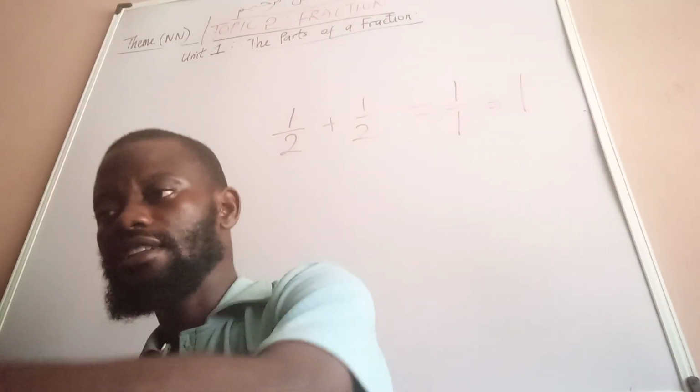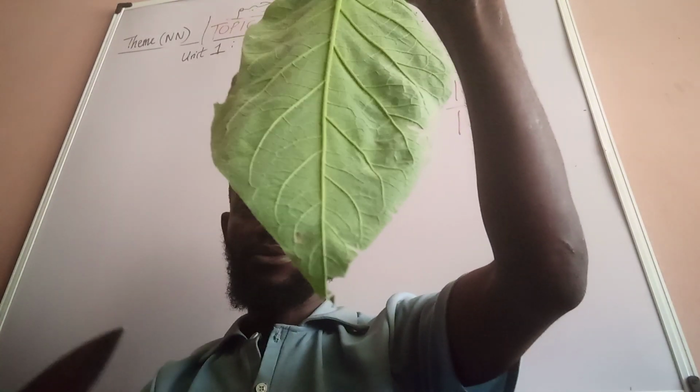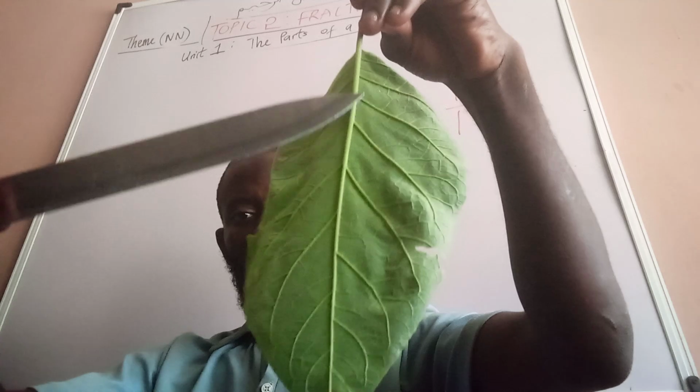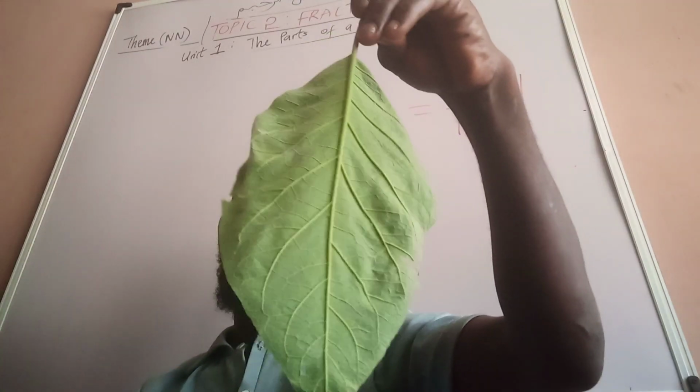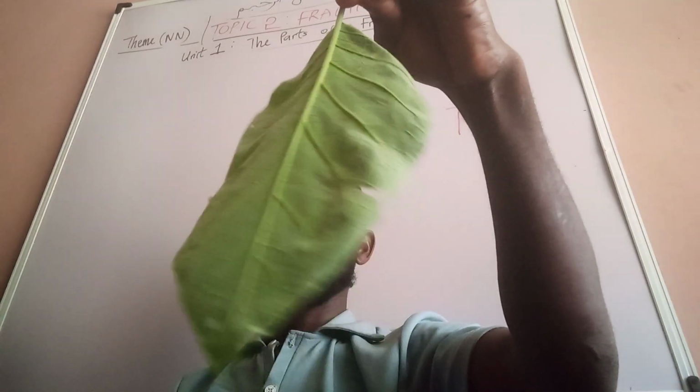Now, this is a leaf. If you look at this leaf, let's start from the lateral side here downward. You can see this line downward. If I cut it from here downward at this center, it will be equal size. Now, if I say I don't want to cut it like that, I want to cut it into segments.